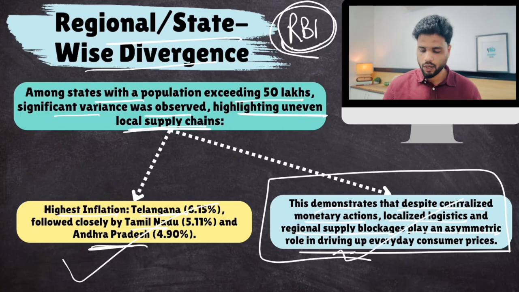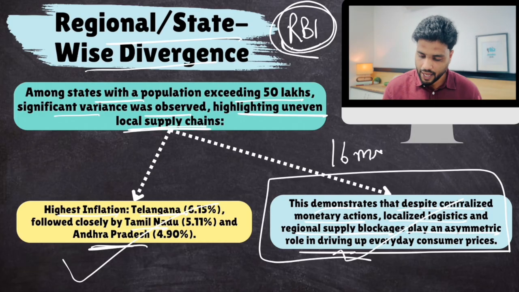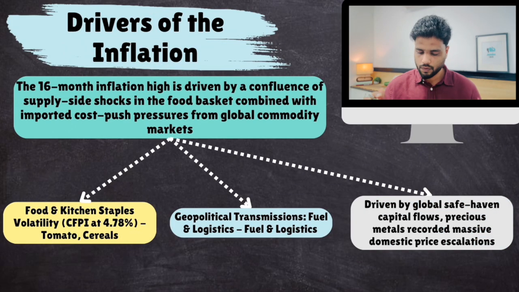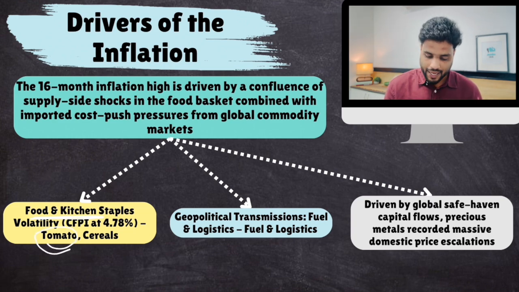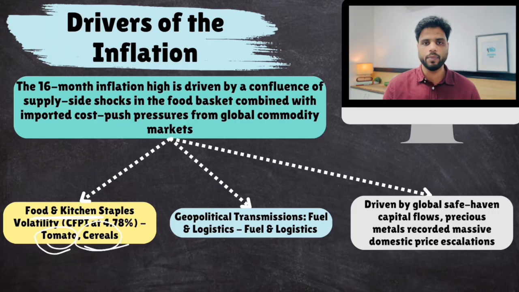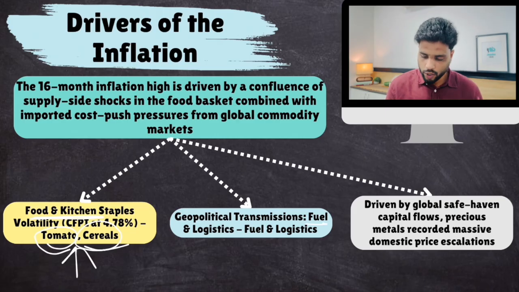Okay. Now, what have been the drivers of this inflation, this 16-month high inflation? What is driving this up? Well, these are those factors. First of all, food inflation. We are witnessing heavy volatility in food inflation, especially with respect to tomato. Tomato saw record inflation numbers. And cereals, rice, wheat, the staple crops, are witnessing very high levels of inflation. Then, fuel inflation is there. And why is fuel inflation happening? We all know, because of crude oil.